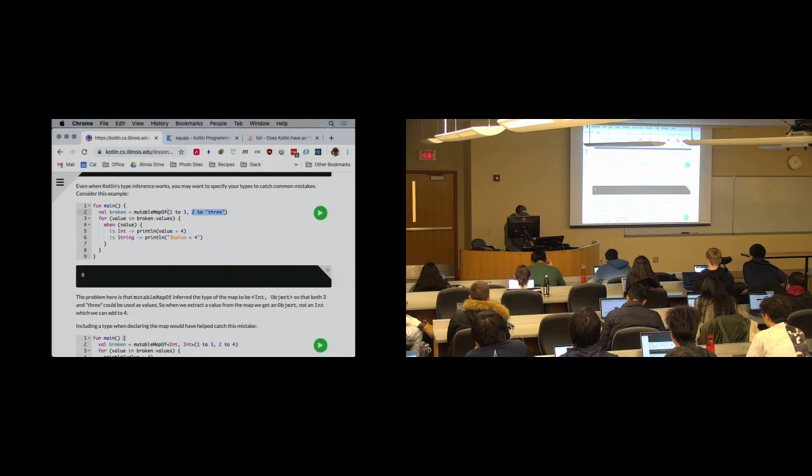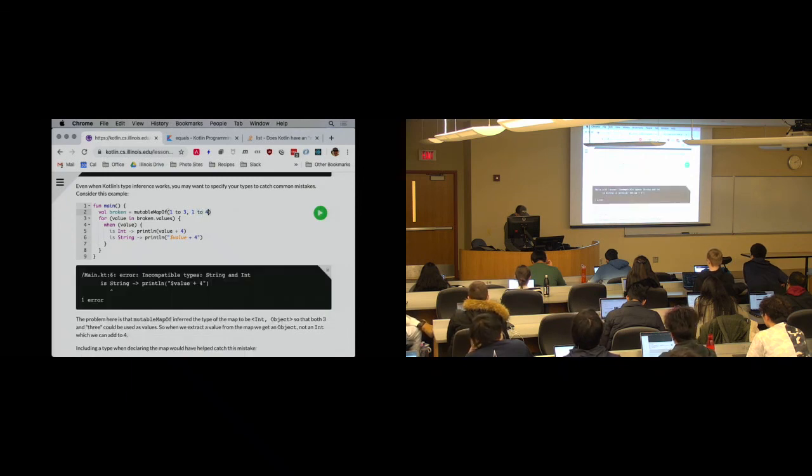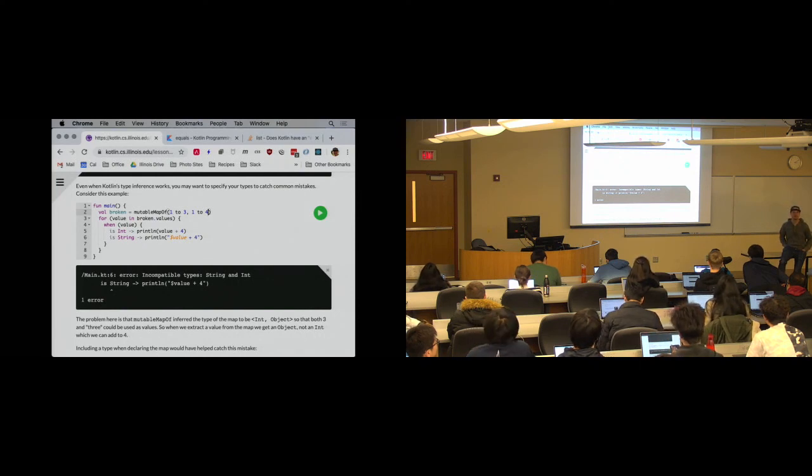Okay, let's go back and do this again. As I've been working through some of these examples, it's been impressing me how strong Kotlin's type inference really is. So here's a great example. This is a compiler error. Why? This is kind of a weird error at first. I think like, why am I getting this error?